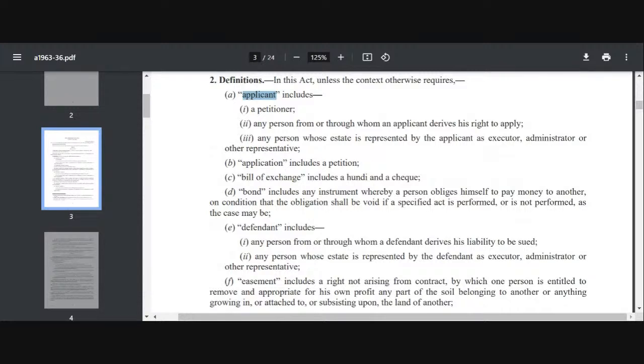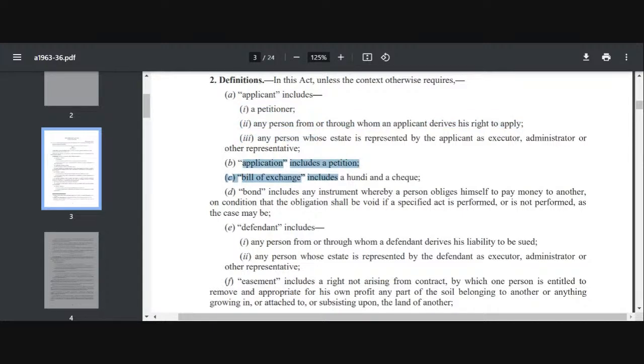Applicant includes a petitioner, any person from or through whom an applicant derives his right to apply, and any person whose estate is represented by the applicant as executor, administrator or other representative. So all three come under the definition of applicant. And what is application? Application includes a petition.